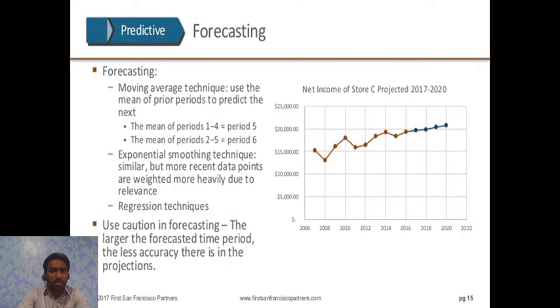First one is forecasting. Forecasting is a moving average technique. It uses the mean of prior periods to predict the next. We have to be very careful when we are forecasting, because the larger the number of forecasted time periods, the less accurate the projection is. You can see the net income of store C projected for the period of 2017 to 20.